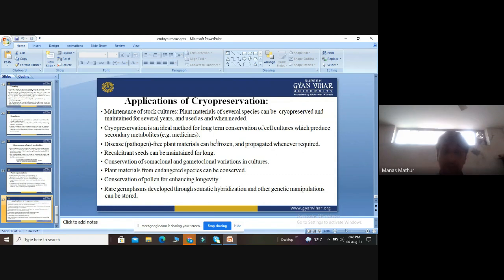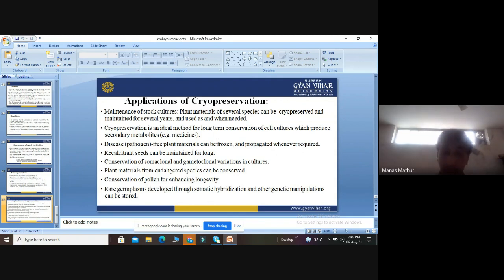Conservation of somaclonal and gametoclonal variations in the cultures can be done. Plant materials from endangered species can also be conserved. It is one of the best applications of cryopreservation that there are certain plants which are endangered, and we can easily preserve their germplasm and conserve them very easily.